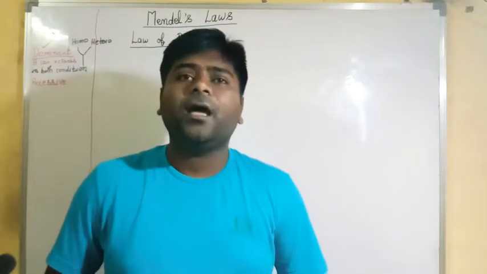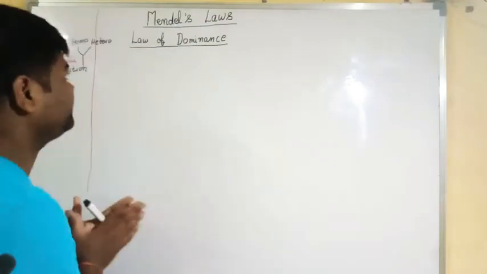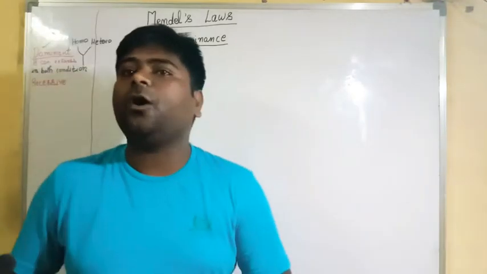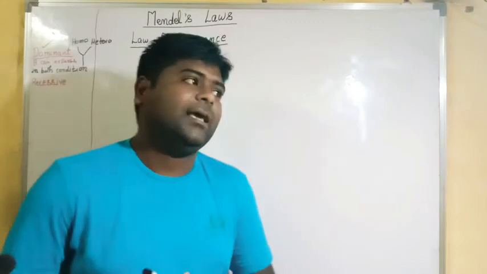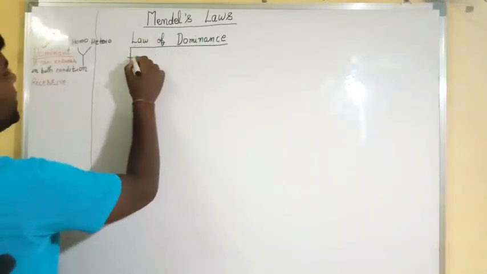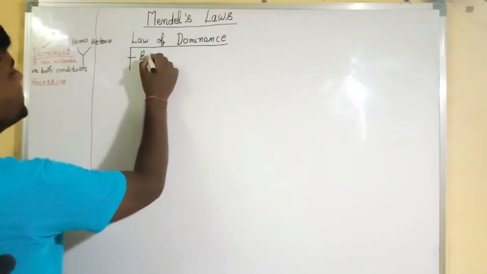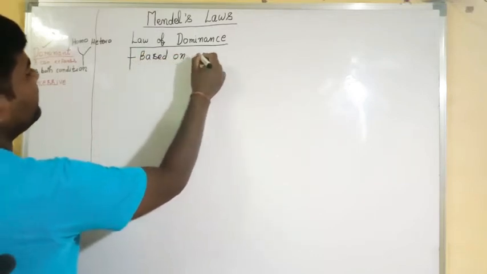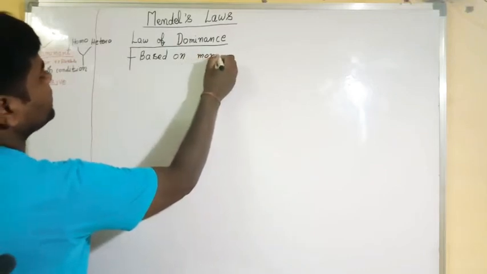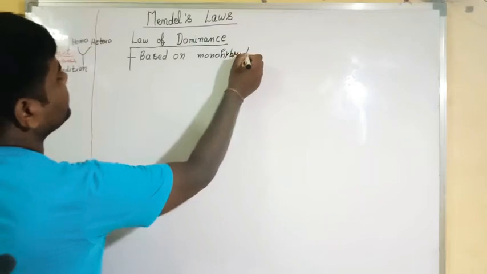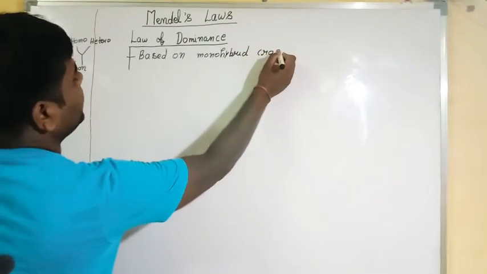Okay everyone, we'll move to Mendel's law, and the first law is the law of dominance, and I taught you monohybrid cross. So the law of dominance is based on monohybrid cross.